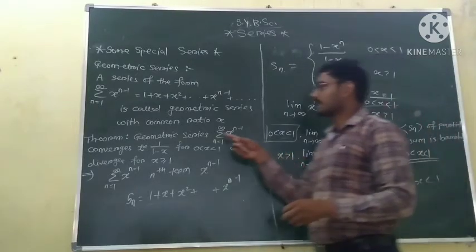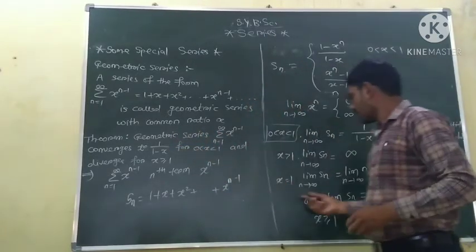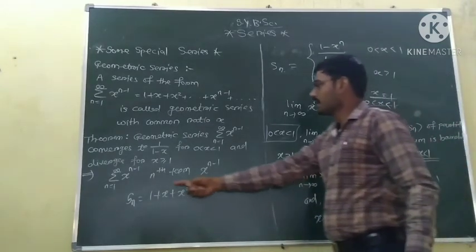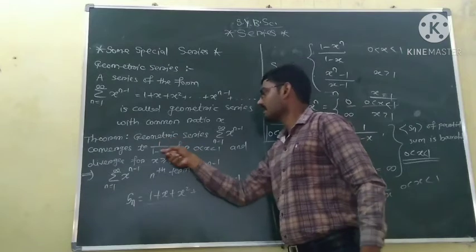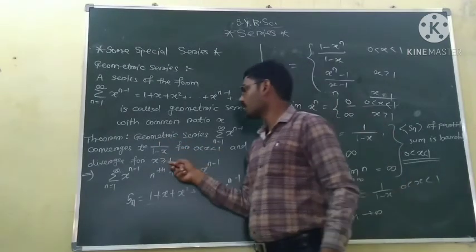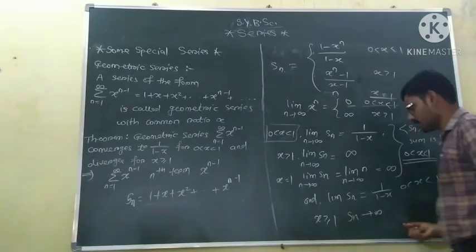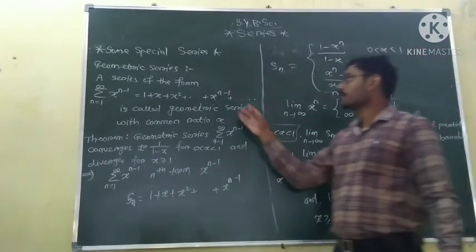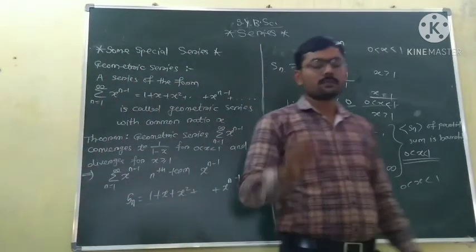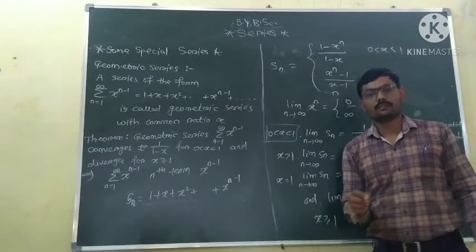This implies the series corresponding to this sequence of partial sums is convergent to 1 upon 1 minus x for x between 0 and 1, and for x greater than or equal to 1 it is divergent. Okay, this is the first special series known as the geometric series.